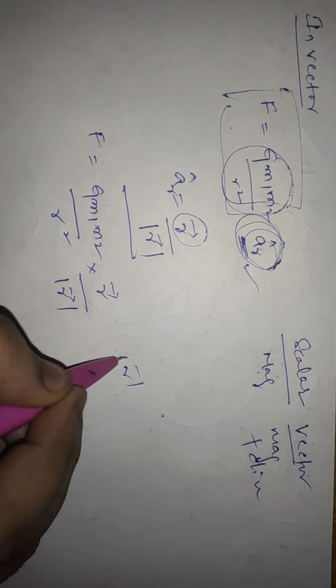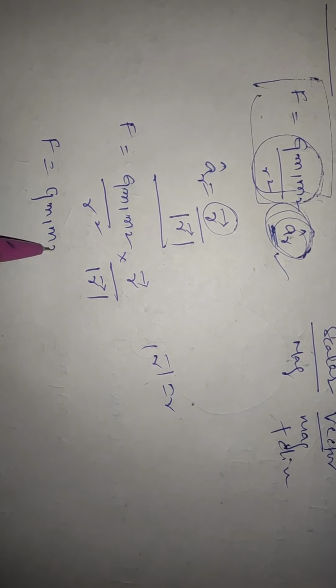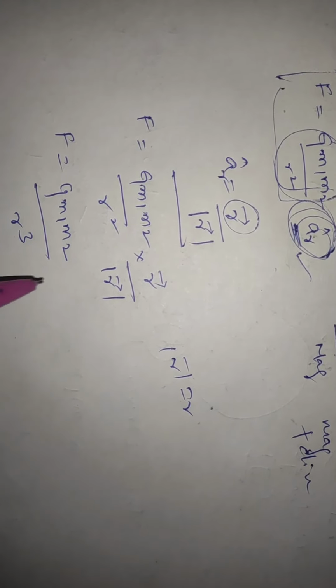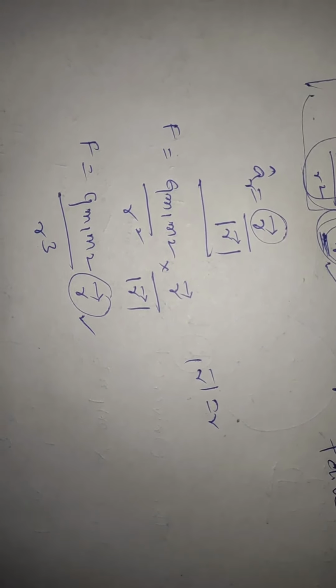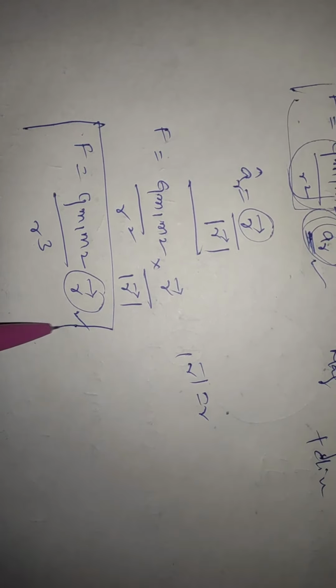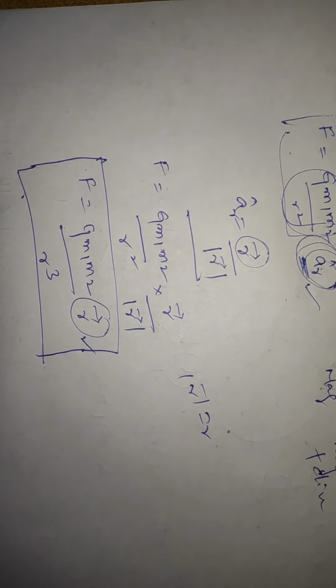Mod r bar is nothing but r. Therefore, F is equal to G m1 m2 by r cube times r bar, in the direction of r bar. So this is the vector form of the universal gravitation law.